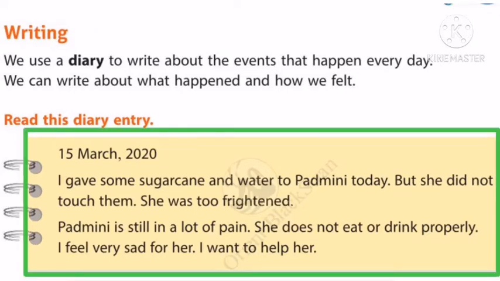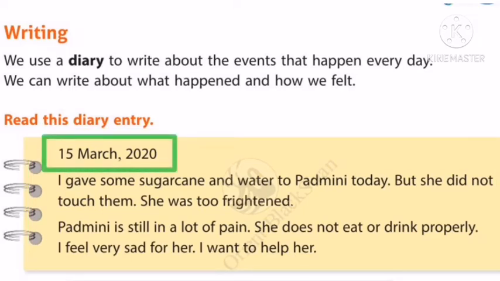Read this diary entry. On the top left side we have to write the date. Here we can see the date 15th March 2020. The date, month and the year we have to write on the top left side of the page.